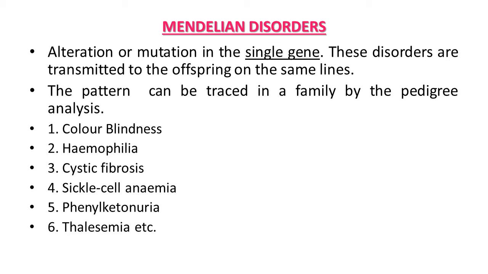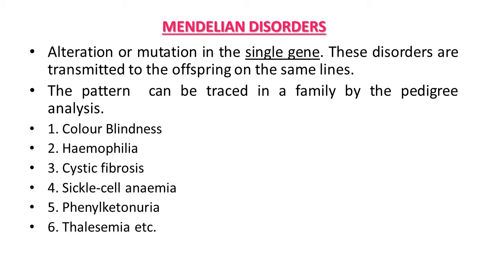First is color blindness. In color blindness, the individual is not capable of differentiating between red and green color. Second is hemophilia. It leads to delayed blood clotting, so due to even a minor injury the person has non-stop bleeding, and it can be lethal.